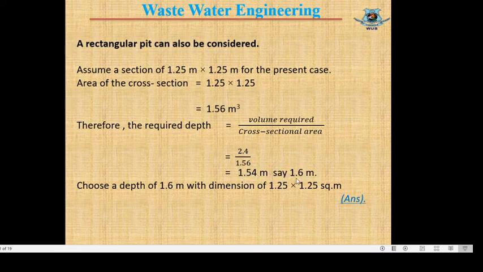We need to increase this size, not decrease. Now choose a depth of 1.6 meter with dimension 1.25 into 1.25 square meter. So our pit dimension will be 1.25 into 1.25 meter and the depth will be 1.6 meter.